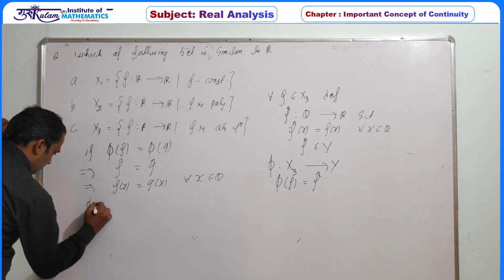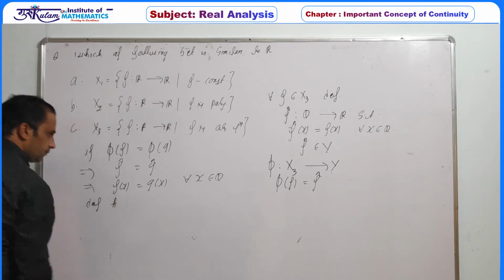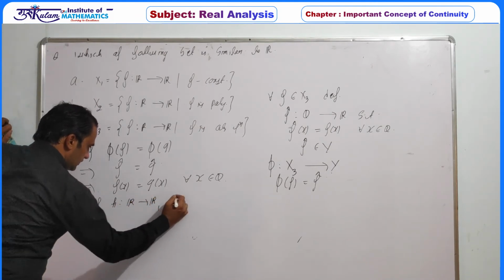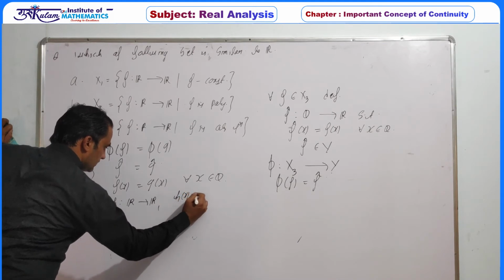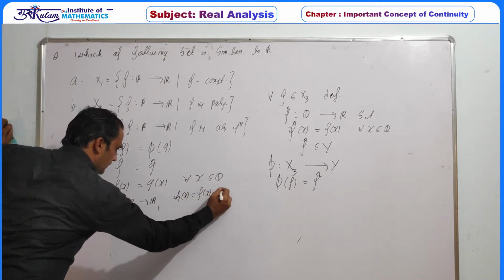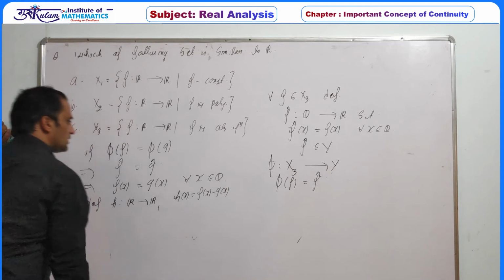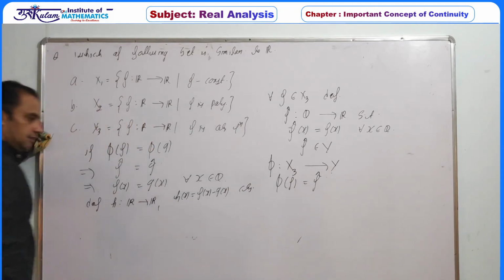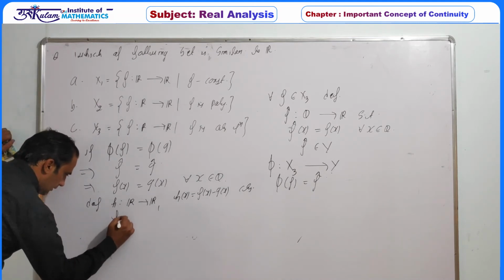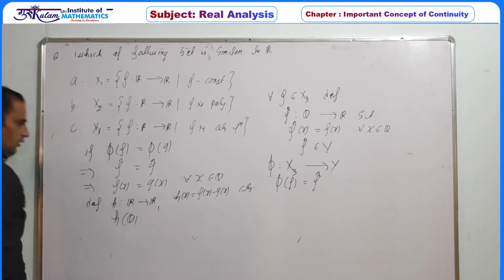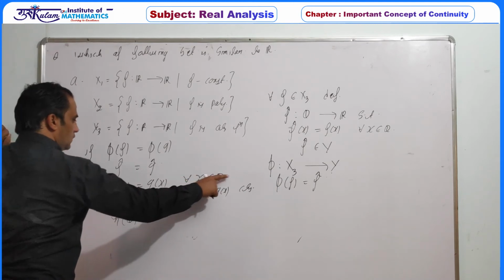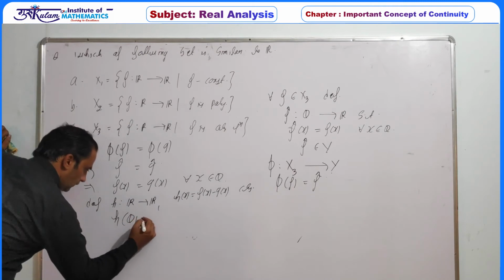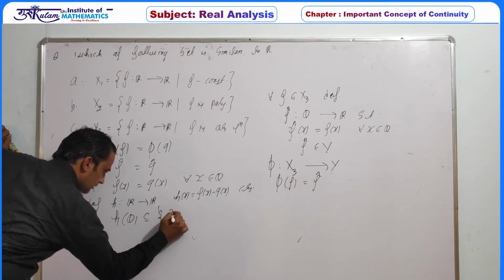Now define a function h from the real line to the real line, such that h of x is equal to f of x minus g of x. Since f and g are continuous functions, this must be a continuous function. And for x belonging to Q, f is the same as g, so h is definitely 0. So h of Q is contained in the singleton {0}.